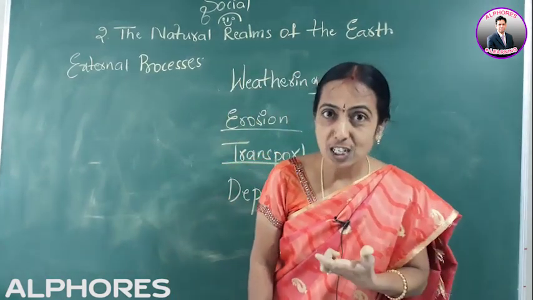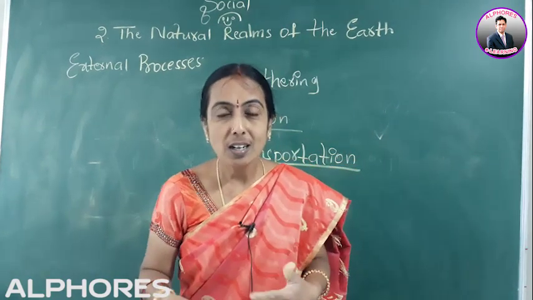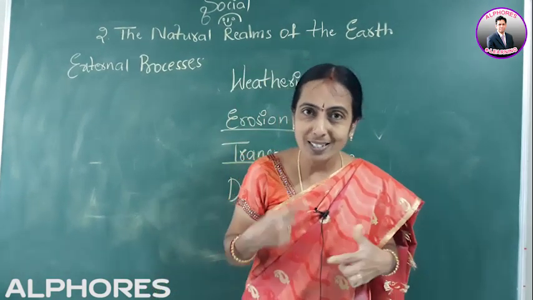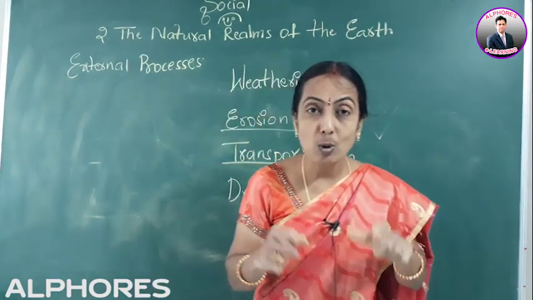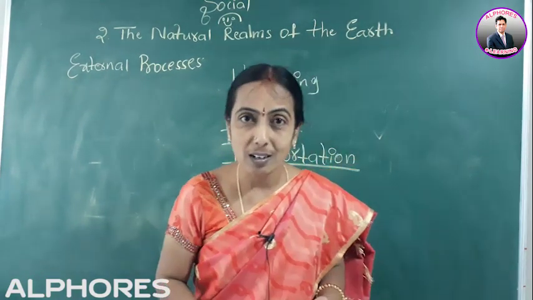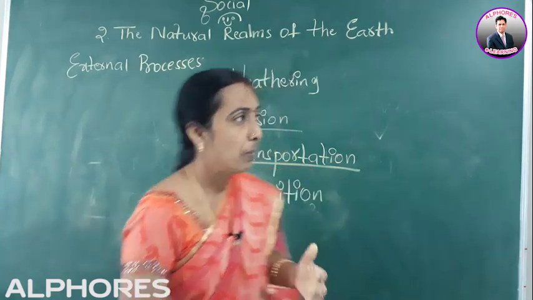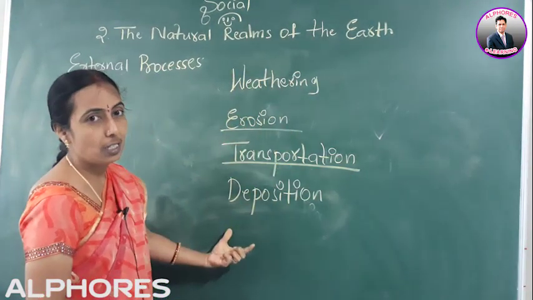It is a denudation process, which means it is continuous. Continuously the land masses are changing. This cycle is called the erosion cycle or geomorphic cycle. How these changes are taking place? It is because of these four processes.